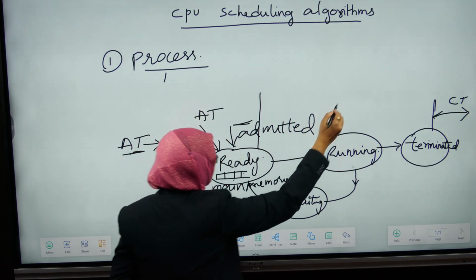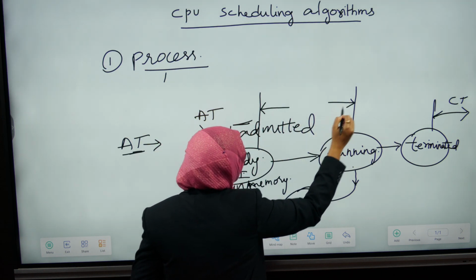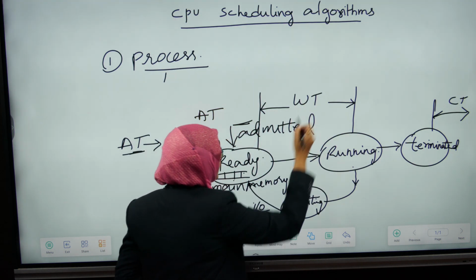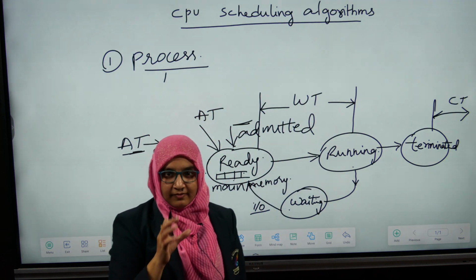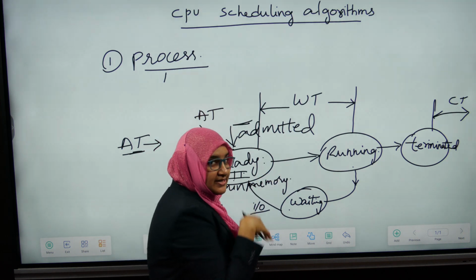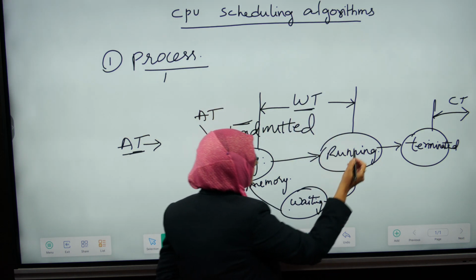Then the duration of time for which the process waits in the ready queue until it is called by the CPU is called the waiting time.